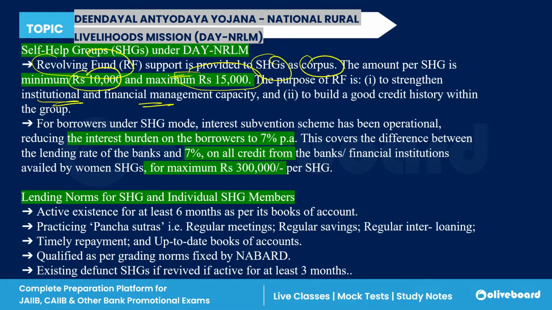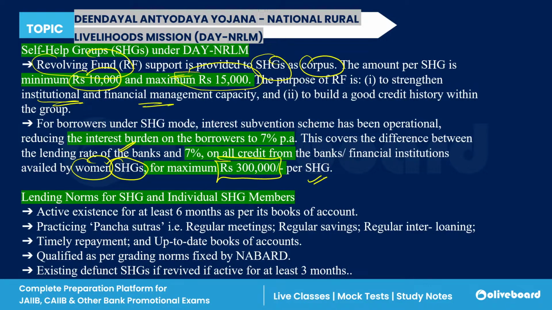Now, for the borrowers under the self-help group, an interest subvention or interest subsidy is given, which is to reduce the interest burden on the borrower. With this interest subsidy, you can reduce the interest up to 7%. And women participants of the self-help group can get loan credit from these organizations also, a maximum of rupees 3 lakh per self-help group.